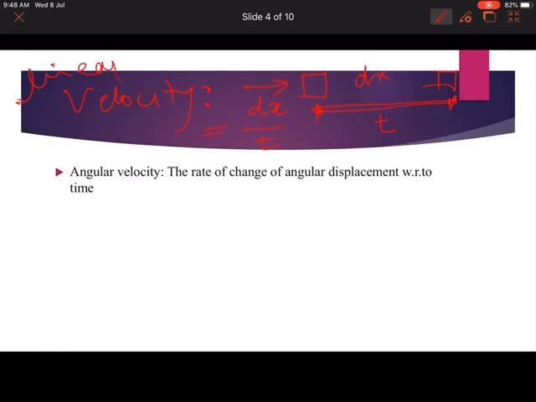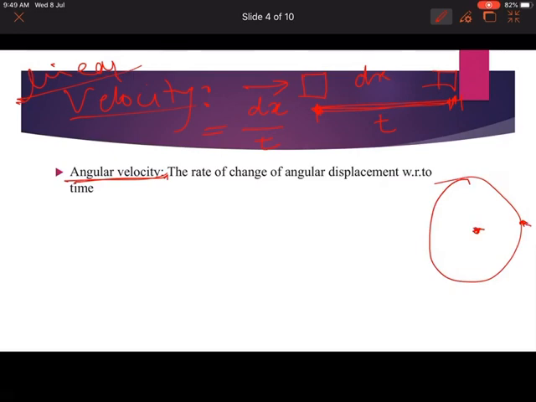Once you understand linear velocity, we can deal with angular velocity. Linear velocity is along a linear path, and in terms of angular velocity, the velocity will be in terms of angle. Take an example: suppose this is a circle, and this is its axis of rotation, and an object is over here. Initially the object is here, and this object will rotate around the axis of rotation.